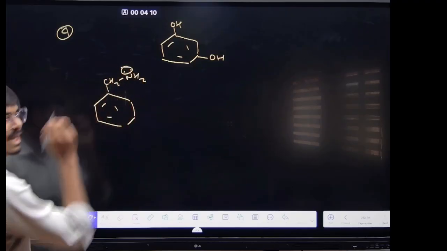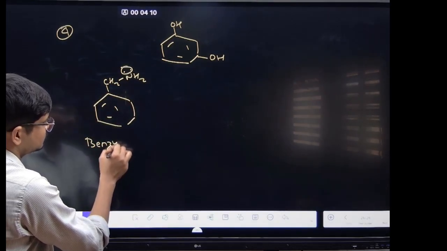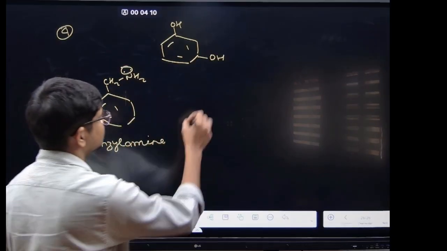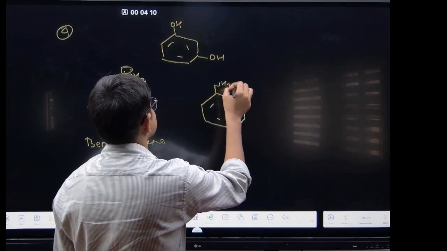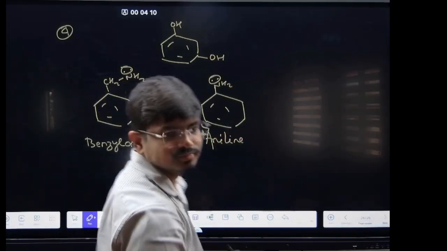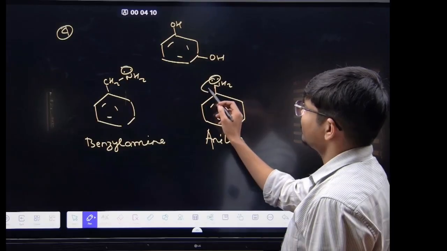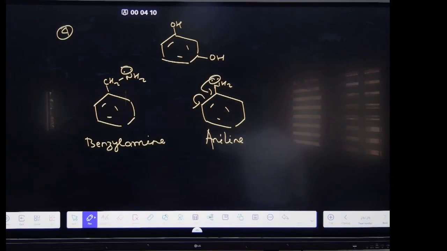This is benzylamine. And this one is aniline. Now see here, in this case the lone pair is delocalized, so basic strength gets lowered. Got it?